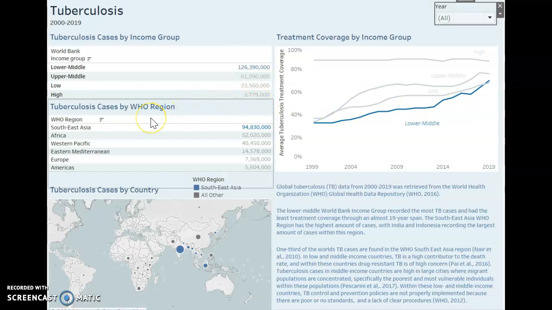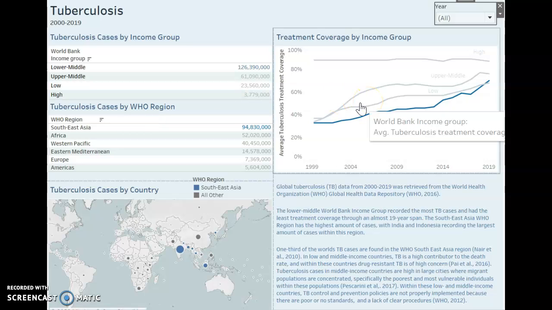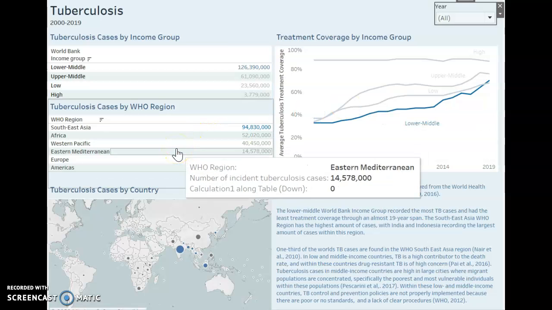Now here, if we look at this second table in the middle left part of the dashboard, the Southeast Asia World Health Organization region has the highest amount of tuberculosis cases during this time period, and had the highest amount during each year from 2000 to 2019. This Southeast Asia region accounted for almost 45% of cases globally. The next highest region includes Africa, followed by the Western Pacific, Eastern Mediterranean, Europe, and Americas.